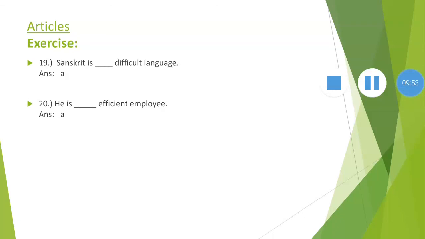Last, he is dash efficient employee. In this example, efficient, the word begins with the vowel like sound. It also gives indefinite idea, indefinite sense. That's why we use an article. He is an efficient employee.